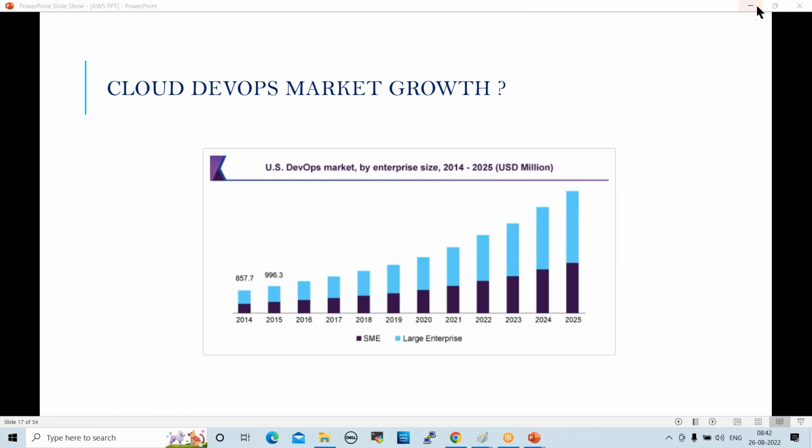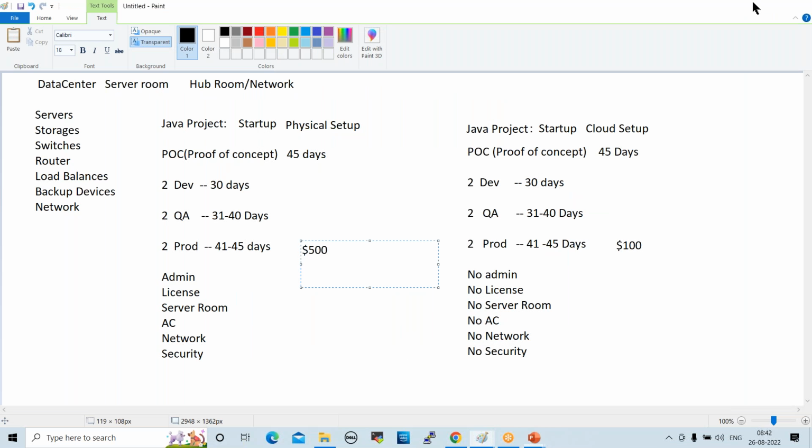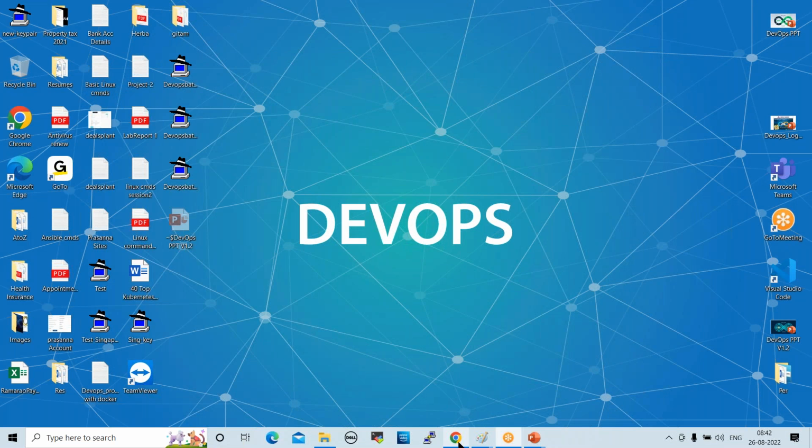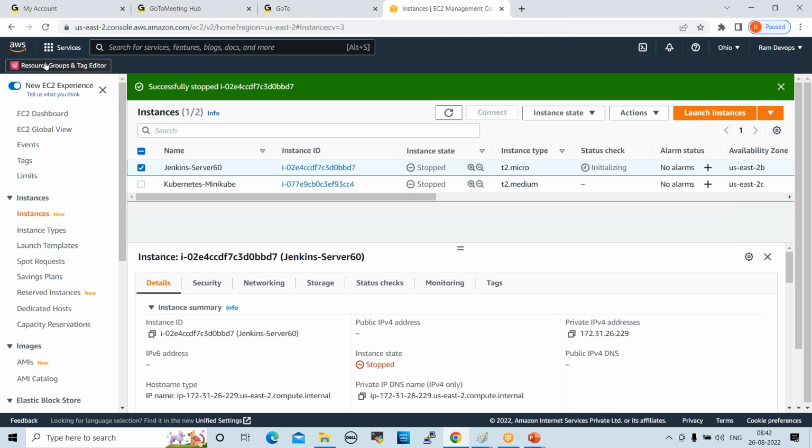Now I'll show you cloud platforms. These are the 3 cloud platforms you are going to work on. This is the AWS console. So first our course will start with AWS. In AWS we'll go deep dive. Nearly 18 services will be covered in AWS. Every service will go deep dive. EC2, S3 bucket, different services are there.